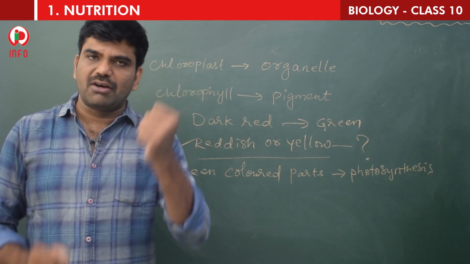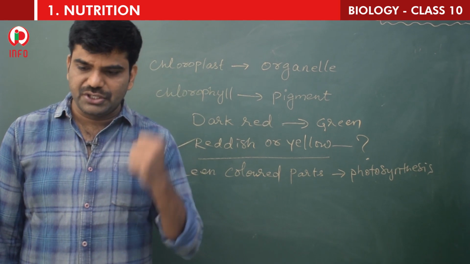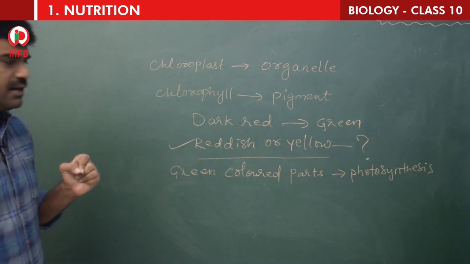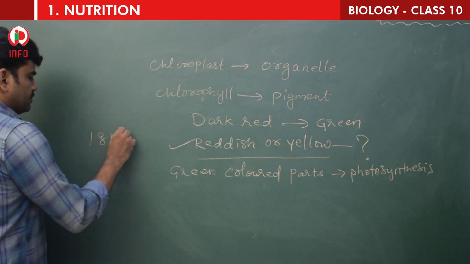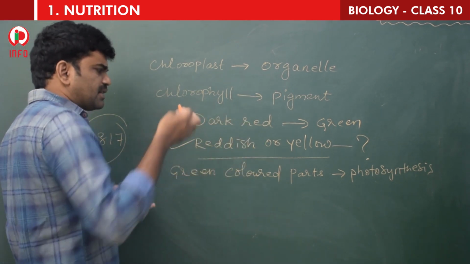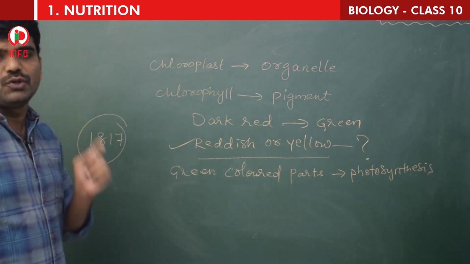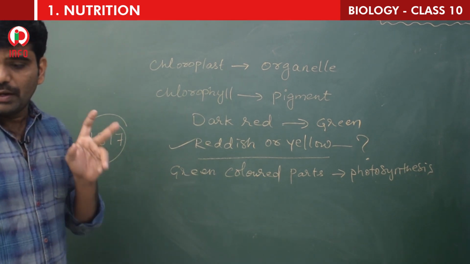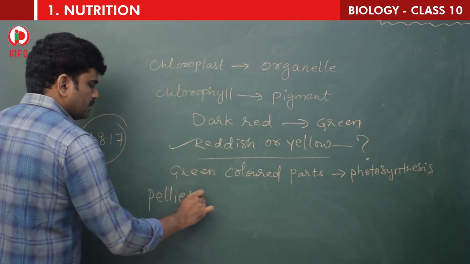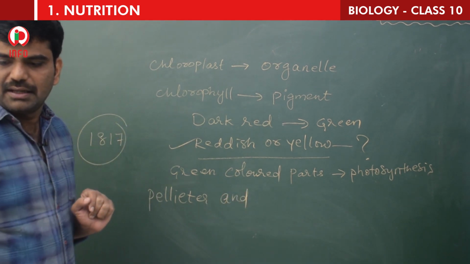So the establishment of Ingenhousz's proposition became possible in the year 1878. In the year 1779, he proposed that only green colored parts carry out photosynthesis. The establishment of his proposition was possible only in 1878 due to the work of two scientists, one is Pelletier and the other is Caventou.